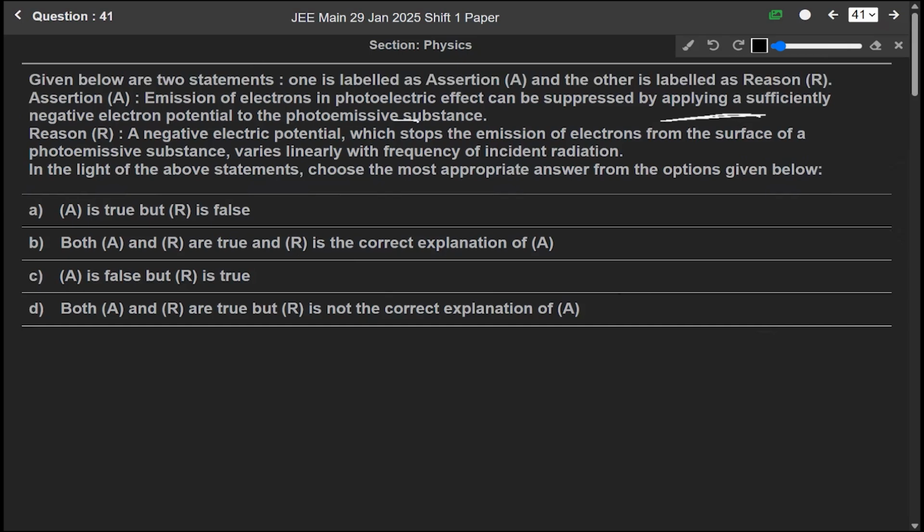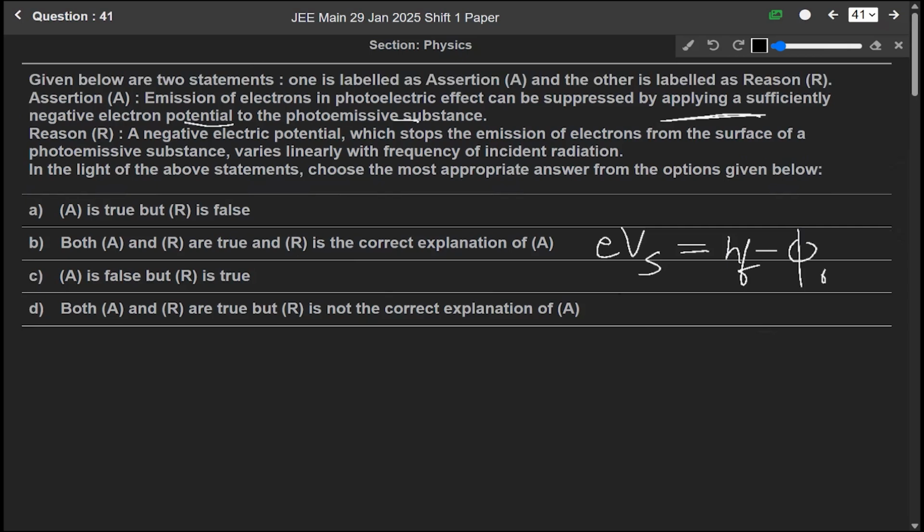Okay, so we know that a negative potential will slow the electrons, and if it is sufficient it will make the photocurrent zero, since we know that from the photoelectric effect, eV equals h nu minus phi naught, the work function. Okay, so if it is so, then a negative potential will slow down the electrons and it will be sufficient to make the photoelectric current zero.